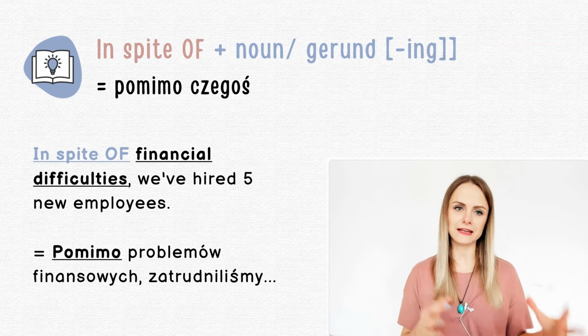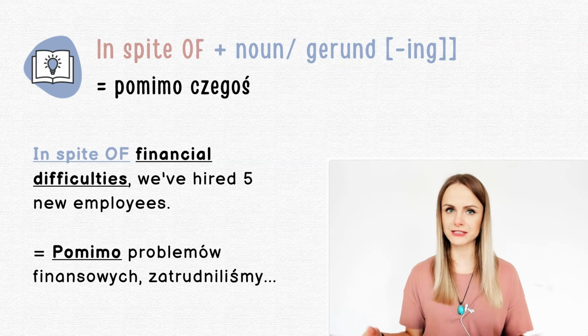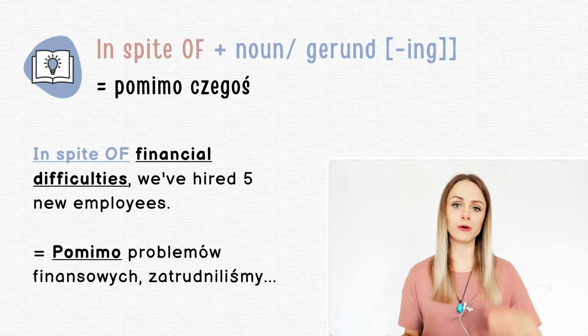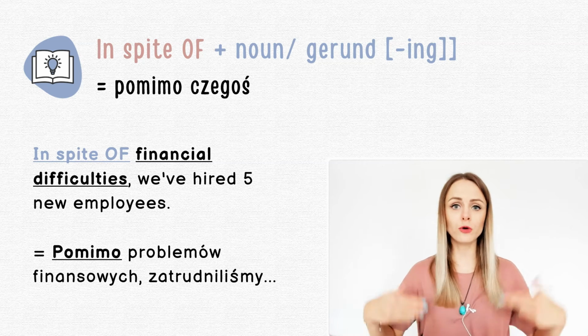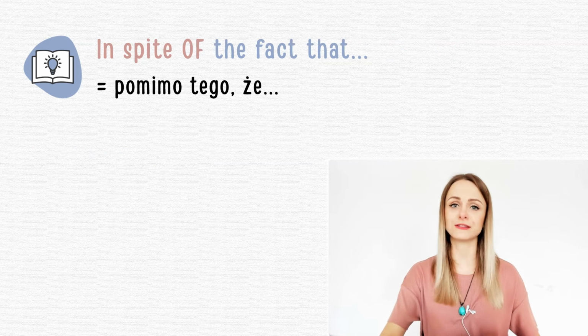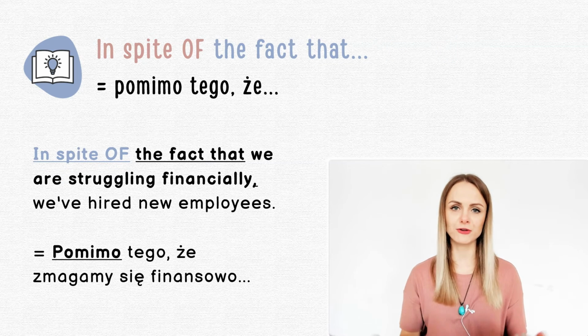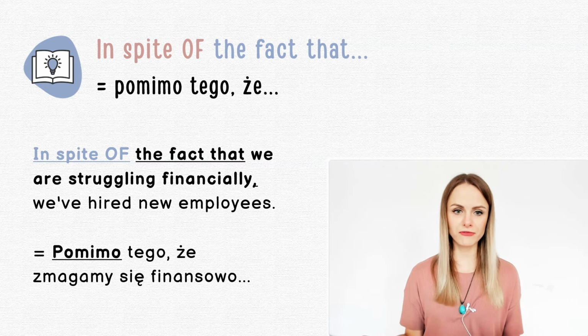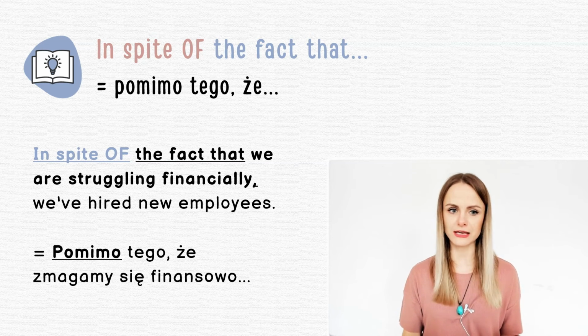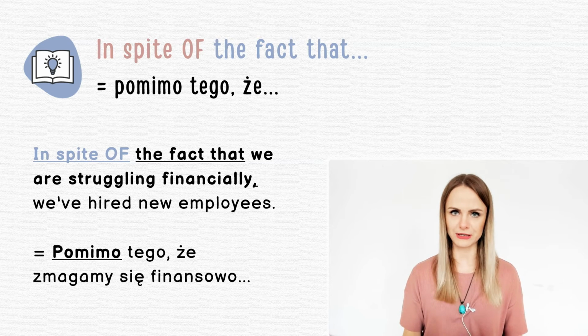So to sum up, in spite of or despite can be used with a noun, or with this gerund form, this ing ending, or we can also add despite the fact that, or in spite of the fact that as well. And actually here you can have a look at this example with in spite of the fact that. In spite of the fact that we are struggling financially, we've hired new employees. So you see, these two structures work exactly the same, despite and in spite of.